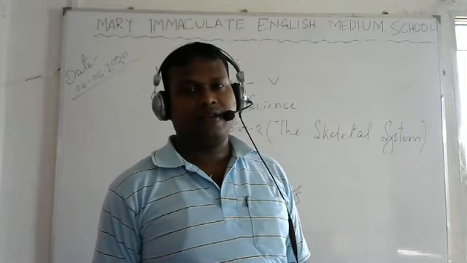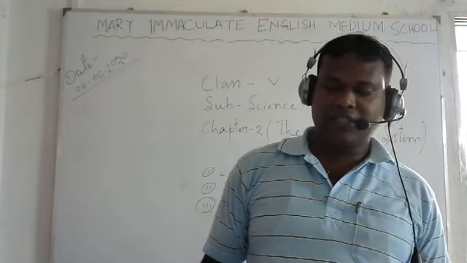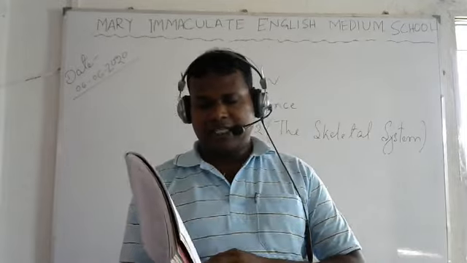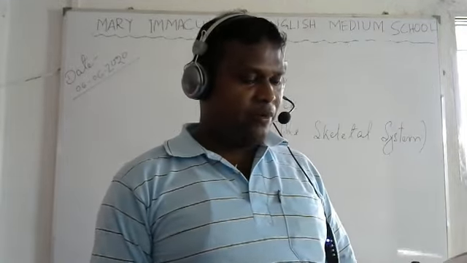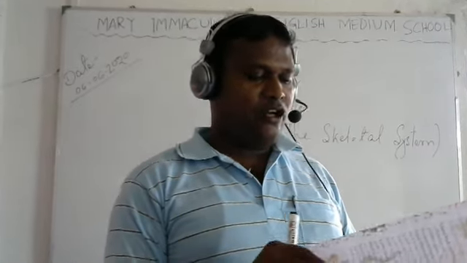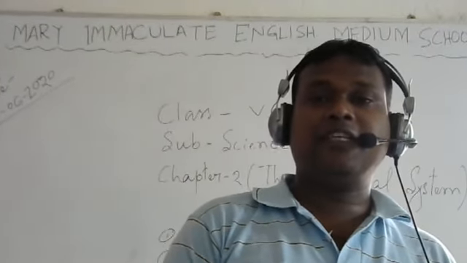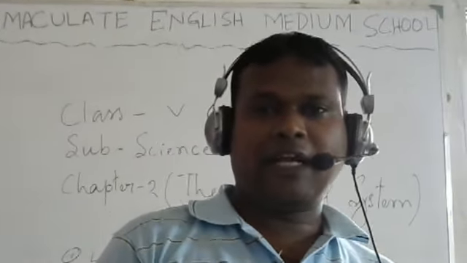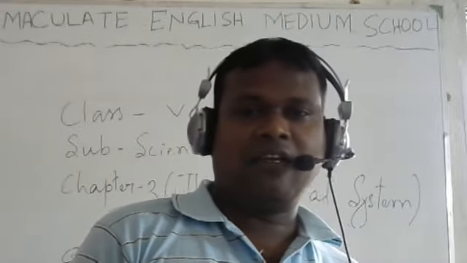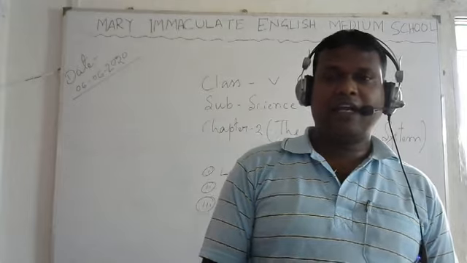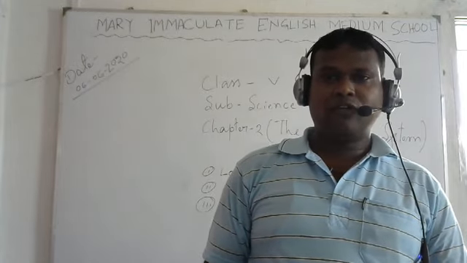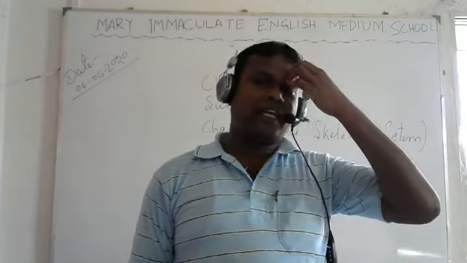One question is left: how many bones are there in a newborn child? That is your homework. Write and send me how many bones are there in a newborn child and how many in an adult. I already told you, 206 bones.